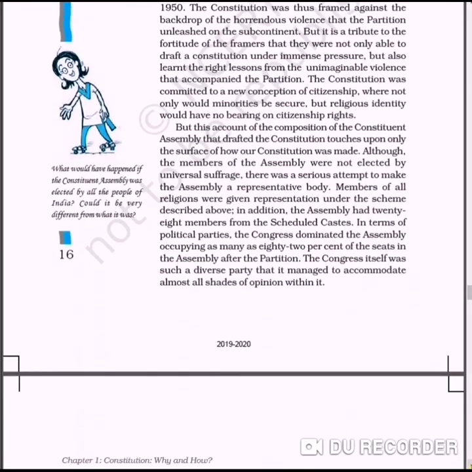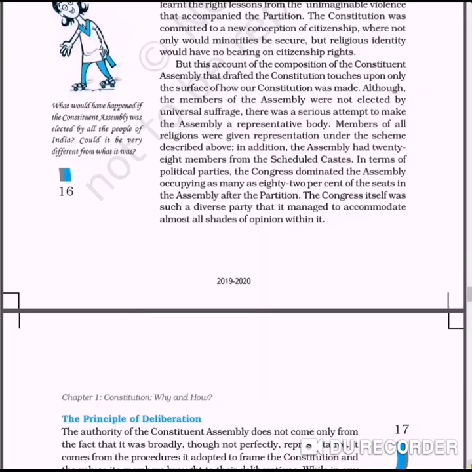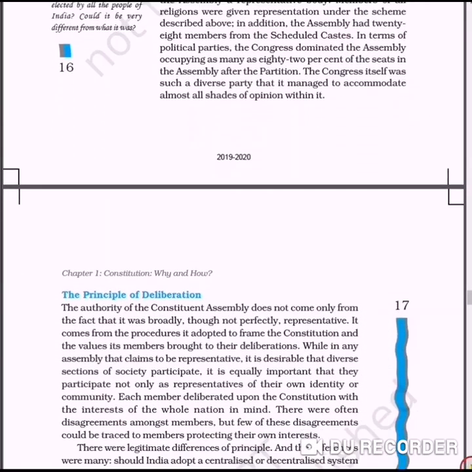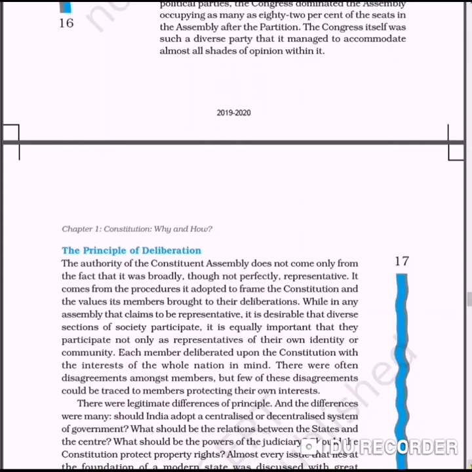Now see the principle of deliberation. The authority of a Constituent Assembly doesn't come only from the fact that it was broadly, though not perfectly, representative. It comes from the procedure through the elections. All the members included the values by their own deliberations.